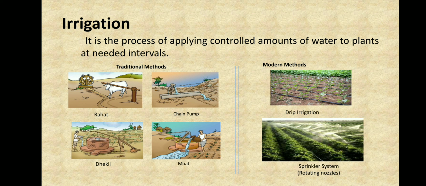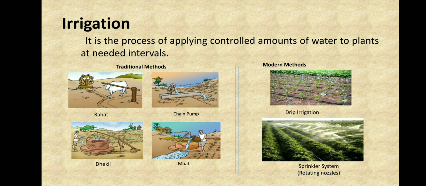So we have discussed the traditional methods, and now let's go with the modern methods too. The modern methods are of two kinds, which are drip irrigation and the sprinkler system. So what is this drip irrigation? Let's discuss it first. What happens in this is, there will be a pipe, okay, and it will be inserted in the soil. So at the bottom of the soil, the pipe will be inserted. So when they turn on the tap, the water will only go to the soil, right, because the pipe is inserted into the soil.